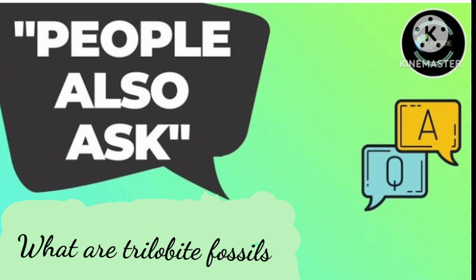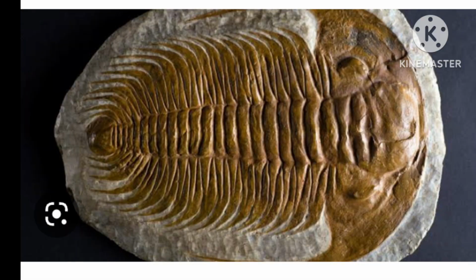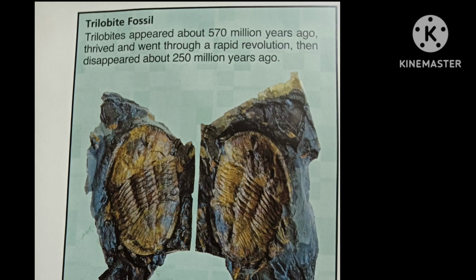People also ask about trilobite fossils. Actually, trilobites are a group of extinct marine arthropods that first appeared around 521 million years ago, shortly after the beginning of the Cambrian period, living through the majority of the Paleozoic era for nearly 300 million years. You can see the trilobite fossils over here. How did they look? Trilobites appeared about 570 million years ago, thrived and went through rapid evolution, then disappeared about 250 million years ago.